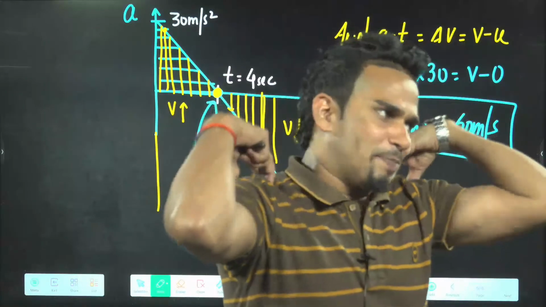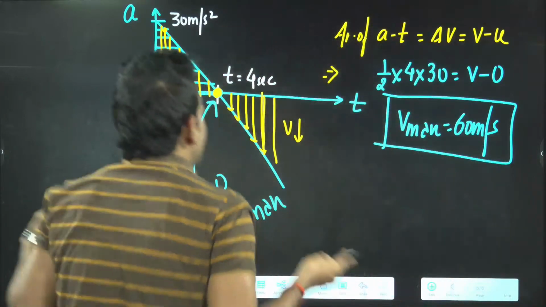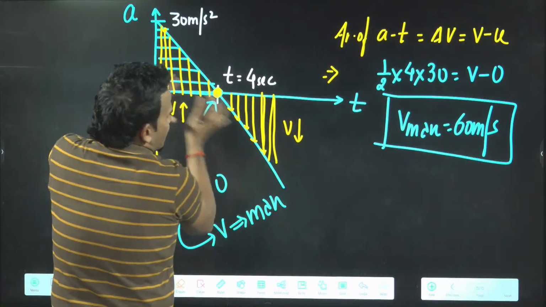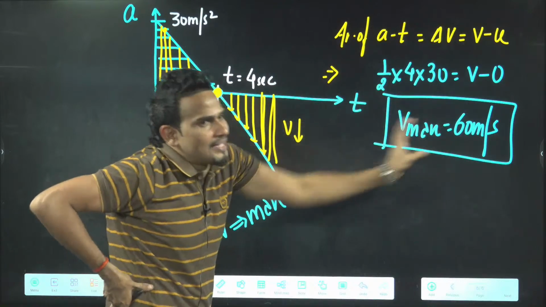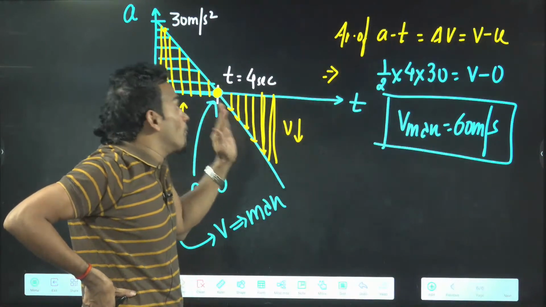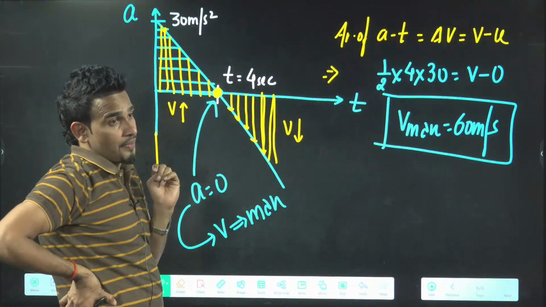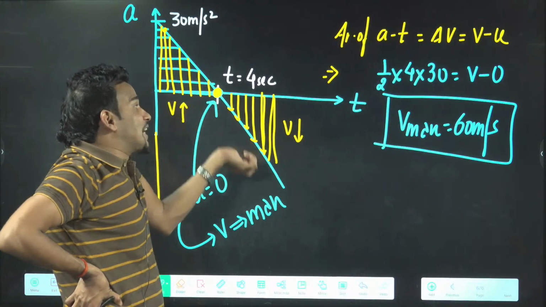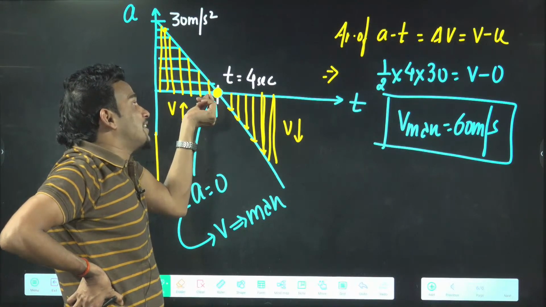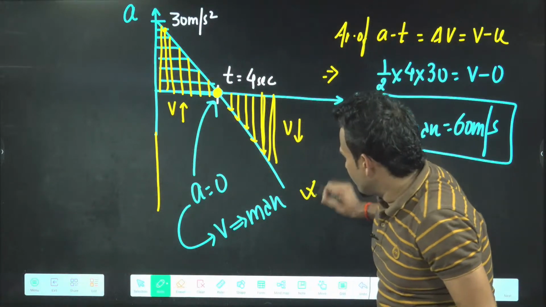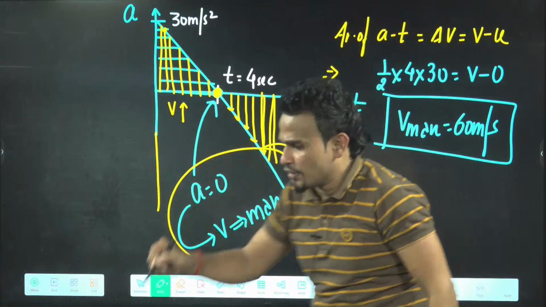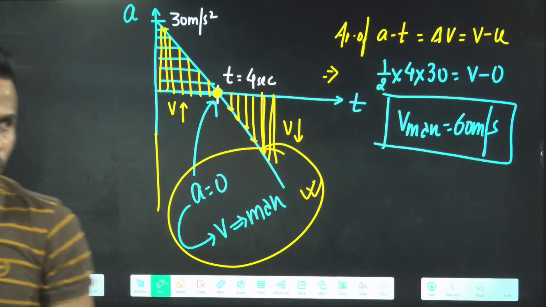Both ways you can explain. If you start taking below area now, net area will start becoming less, so this final velocity will come less. So you have to consider only maximum positive area. Or you can say after this a retardation will start. So up to this point accelerated, so your velocity is maximum. You can write this point also. This important concept is used in some of the questions. We'll move further.